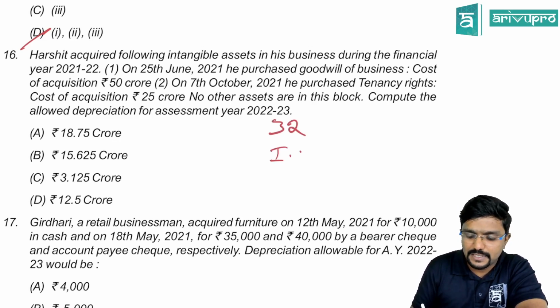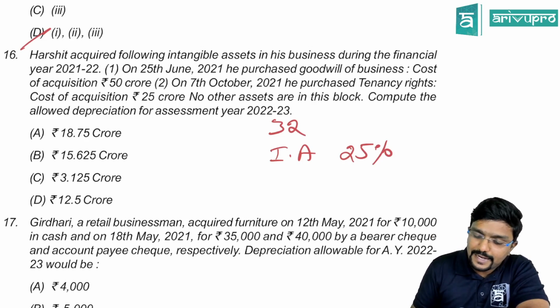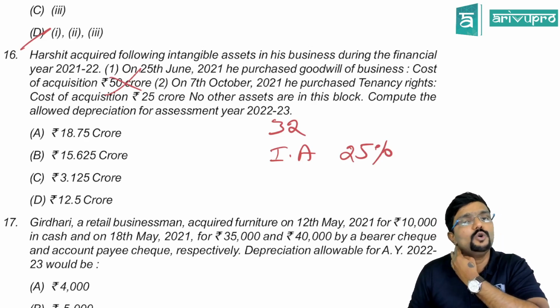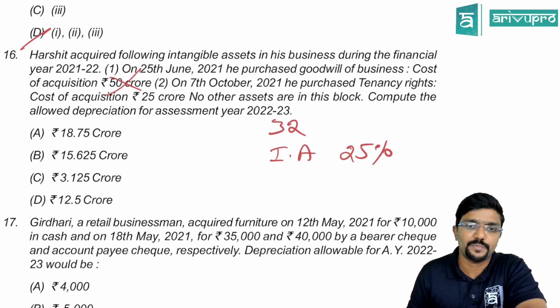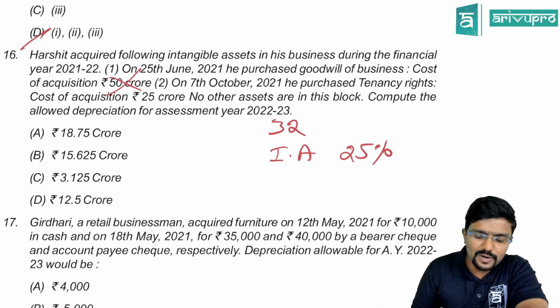For intangible assets, the depreciation is always 25%, guys. But on intangible assets, depreciation cannot be claimed for goodwill. Actually, goodwill is also intangible asset only, but in section 32, read with rules, they have clearly told no goodwill, no depreciation on goodwill. Now, can we claim it on tenancy right? Yes, you can claim it.